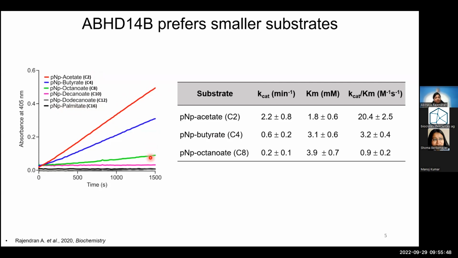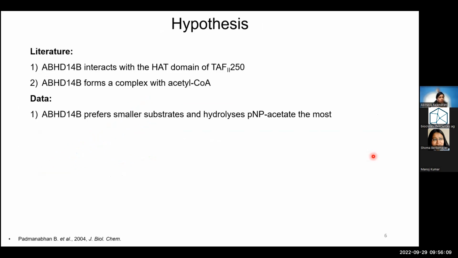This is also supported by the kinetic numbers for the 3 substrates that it was able to hydrolyze. With the increase in the chain length, it is quite evident that the turnover rate, the affinity, and the catalytic efficiency were dropping, suggesting that this enzyme prefers smaller substrates. So what is the biological substrate of this enzyme?